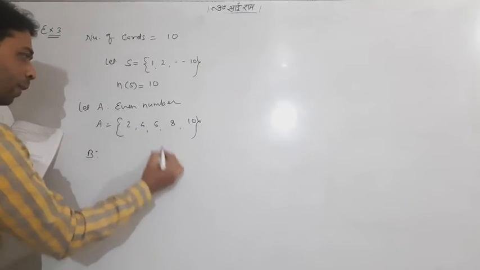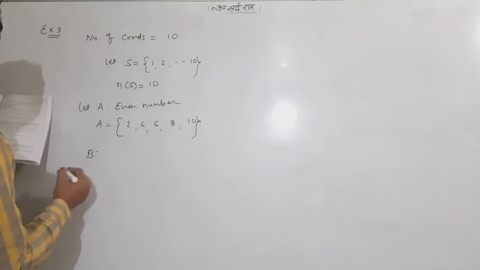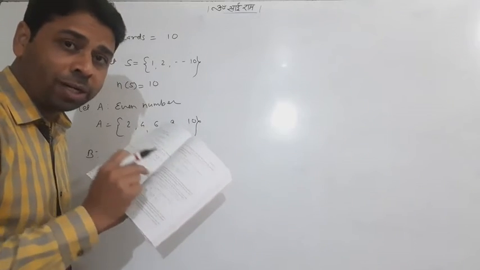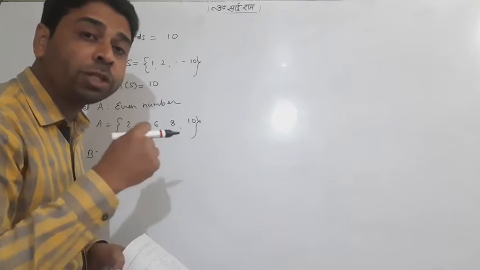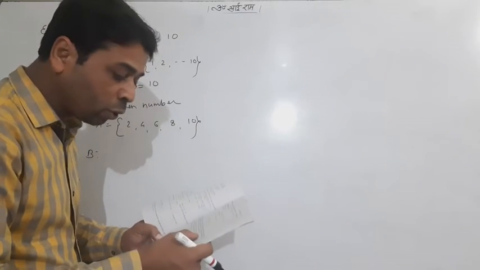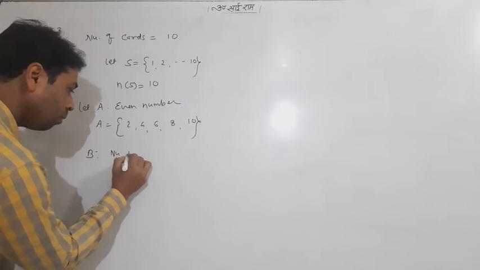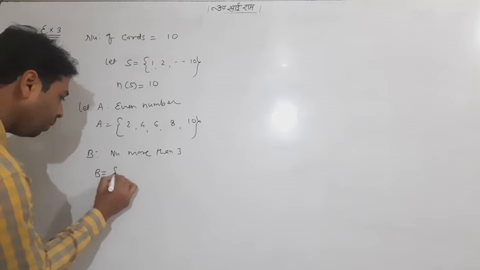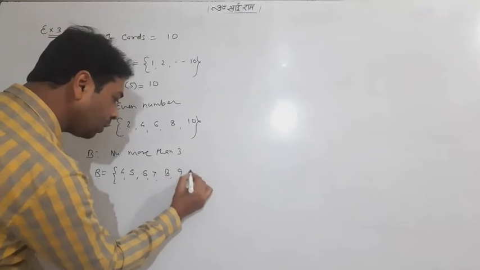But I won't go further because you know the reason now. B is the event. Look at, if it is known that the number, the known particular word, I taught you that B will be considered the event which is known, which has occurred. So it is known that the number on the drawn card is more than 3. So B will be 4, 5, 6, 7, 8, 9, 10.